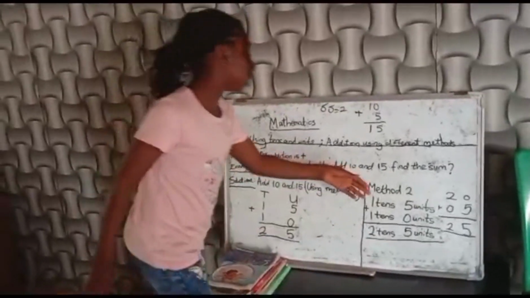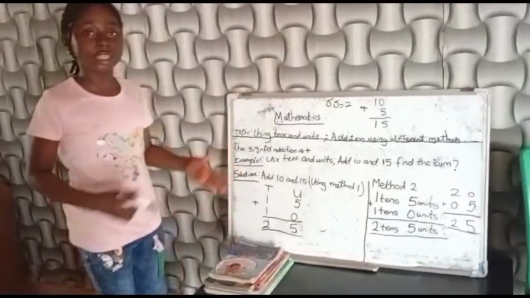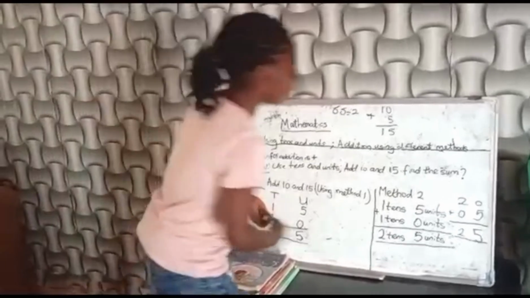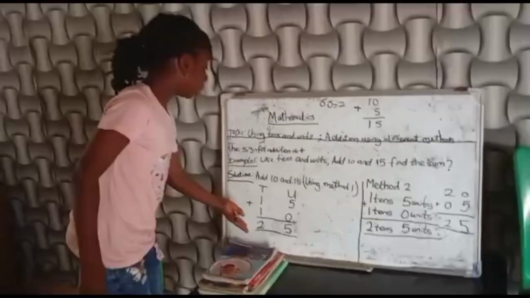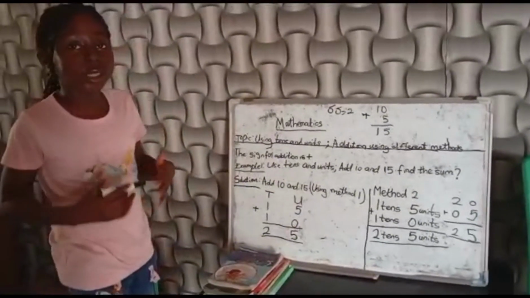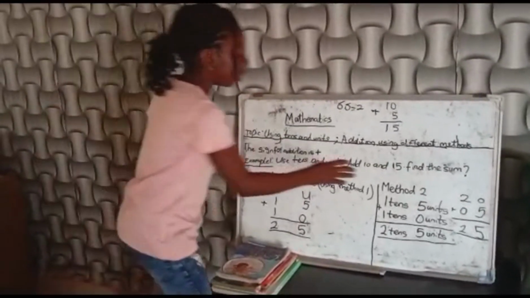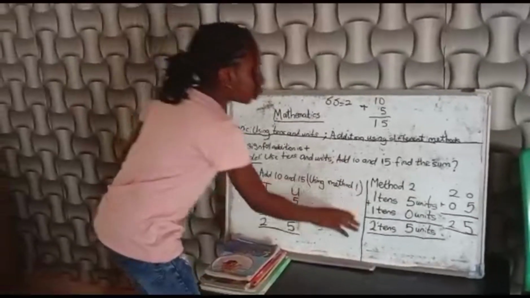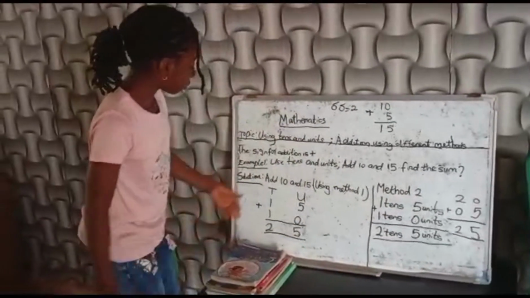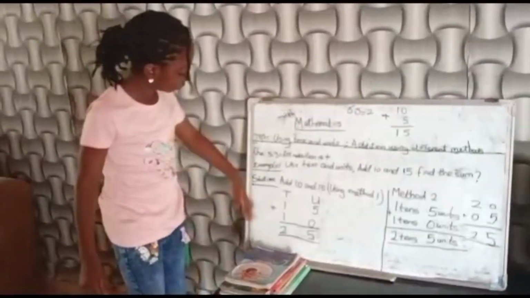Guys, can you see method 2 and method 1? We got the same answer. I hope you guys learned it well. This is what we got. We got 25. You see, in method 2, they're just using English to confuse you, but don't mind the English. This is what we get. 2 tens, 5 units. As we add, we got 25. Again, 25.